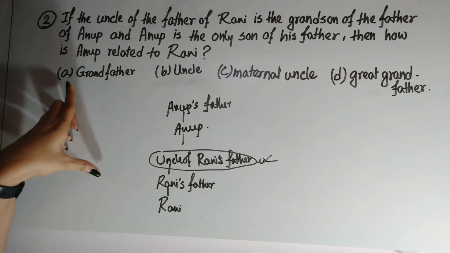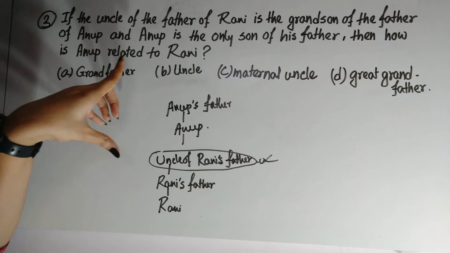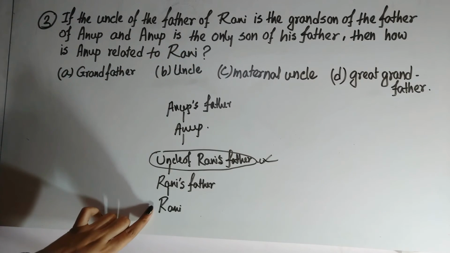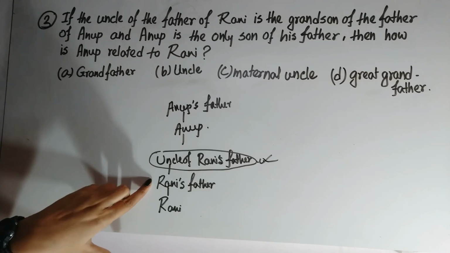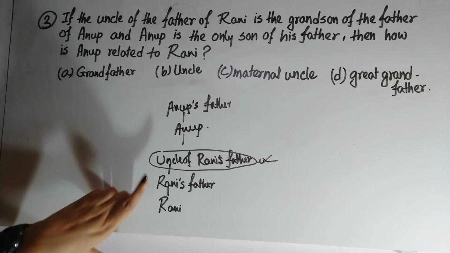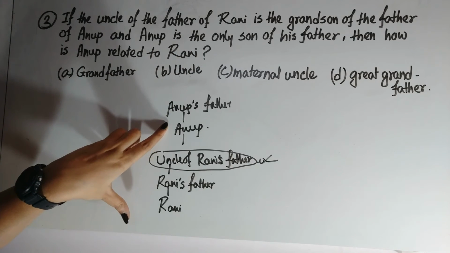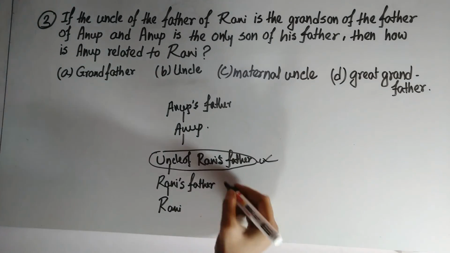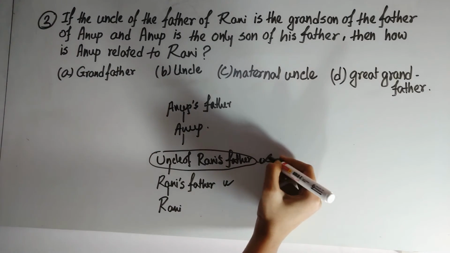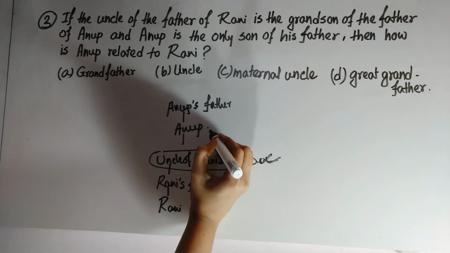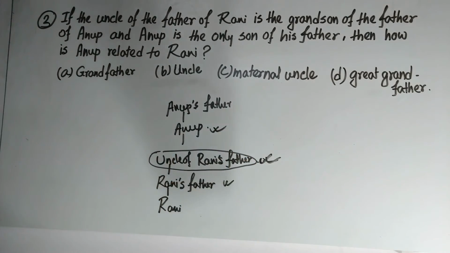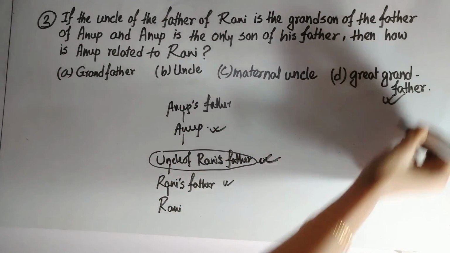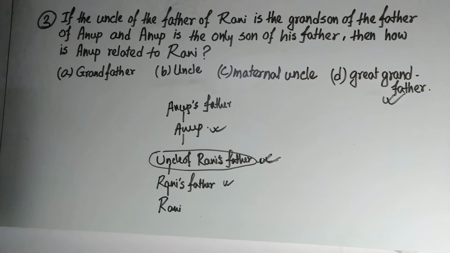Now, the question is, how is Anup related to Rani? So, from here we can see Rani's father, Rani's grandfather, Rani's great grandfather is Anup. Therefore, this person is Rani's father, this person is Rani's grandfather, and this person is Rani's great grandfather. So here great grandfather will be the answer.